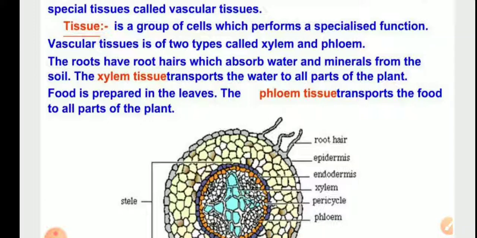The xylem tissues transport water to all parts of plants. जितने भी जाइलम टिश्यूज होते हैं वो क्या करते हैं, उनका काम है कि वाटर को प्लांट के सारे पार्ट्स में ट्रांसपोर्ट करेंगे. And food is prepared in leaves. As you know, by the process of photosynthesis the plant is preparing food and food is prepared by the leaves. So the phloem tissue's work is to transport the food to all parts of plants.